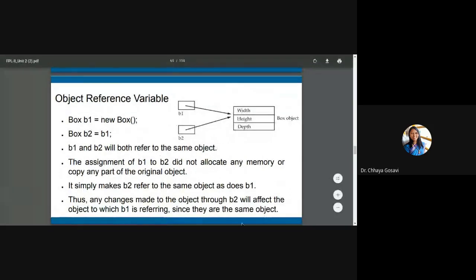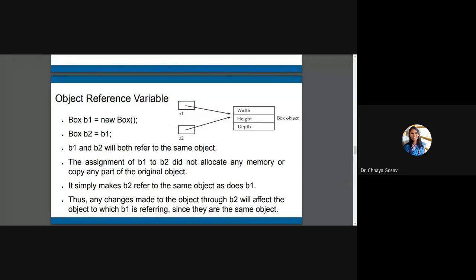Okay, now this is also an interesting part. I'll show you with the example.